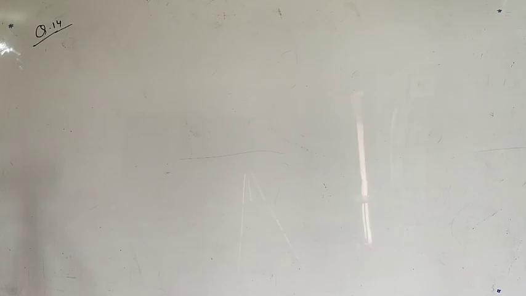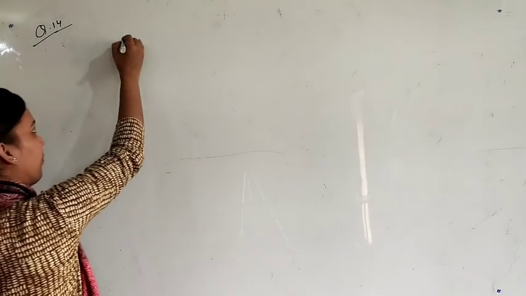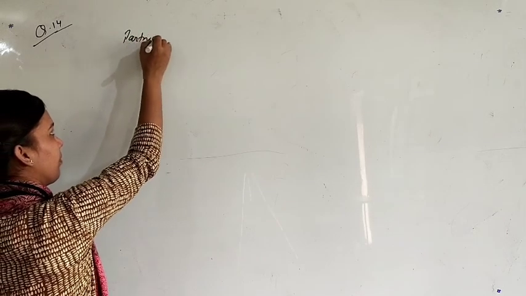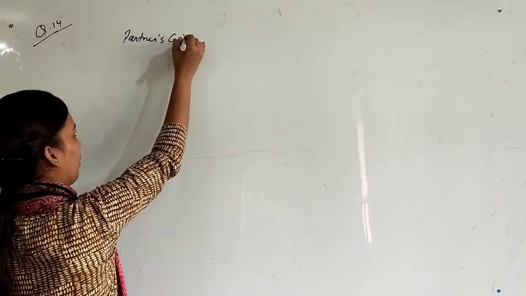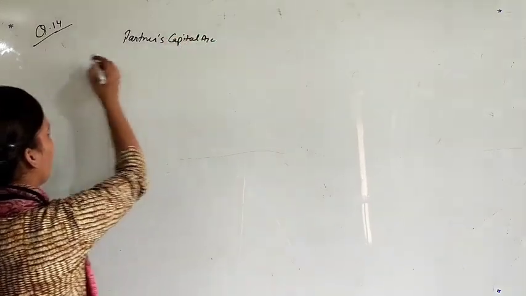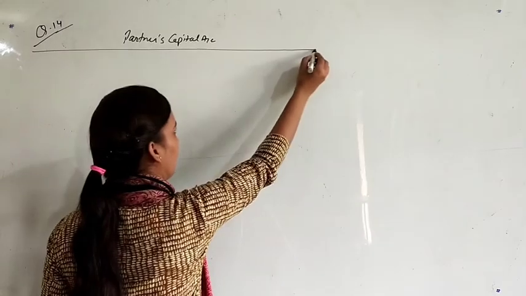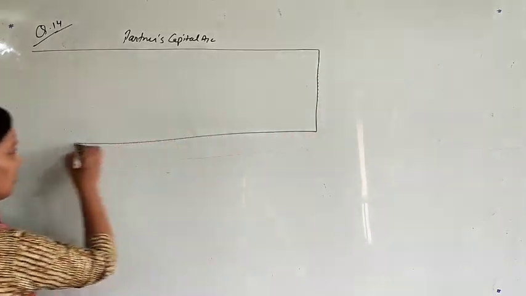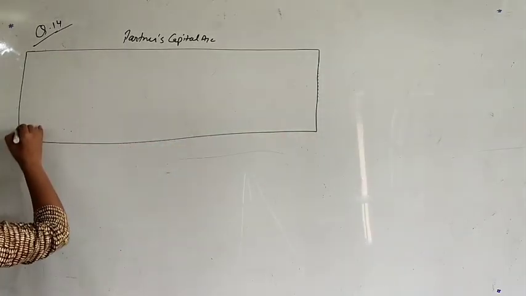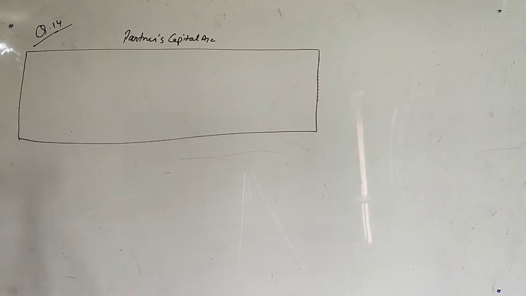We have to prepare partners capital account and loan account. Partners capital account, this will be the first. How many partners are there? 3.